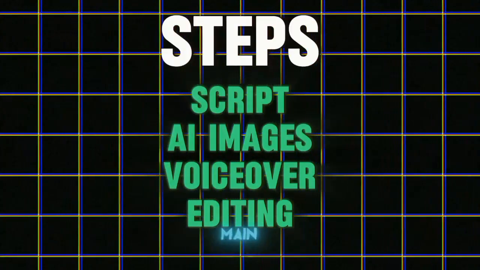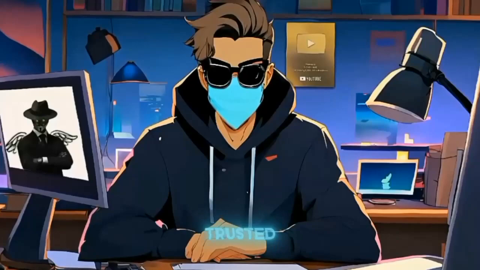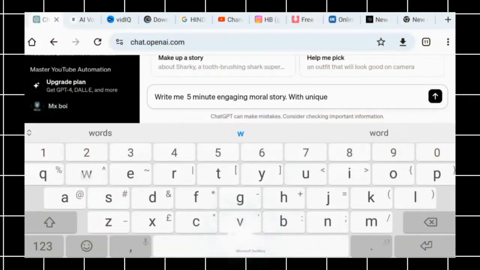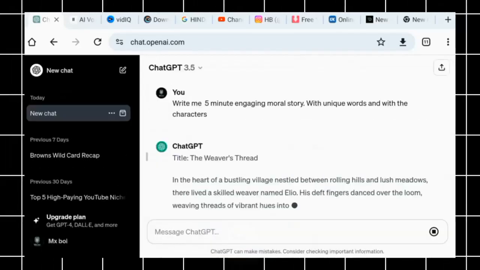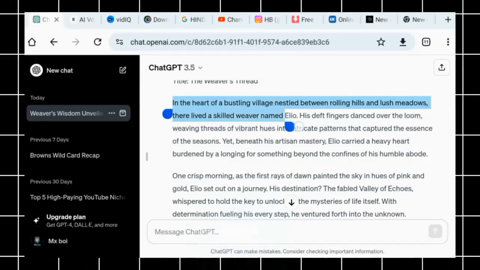So there are 4 main steps to create this type of video. Number 1, generating the script. To generate the script, we are using our trusted partner ChatGPT. Write the prompt that I am writing, and I am also providing you this prompt in the description. ChatGPT provides you the best stories. Copy the script and paste it on the notepad and select one line.